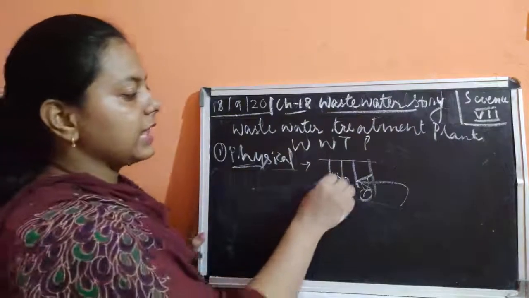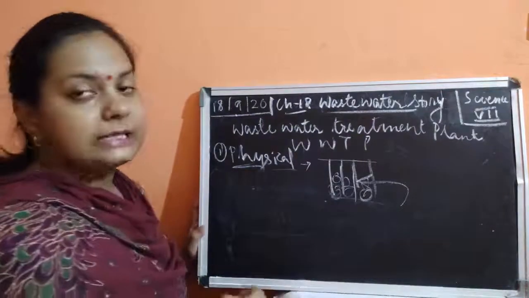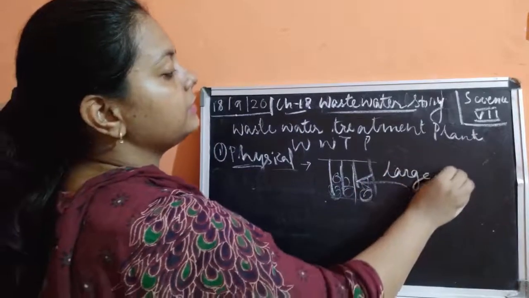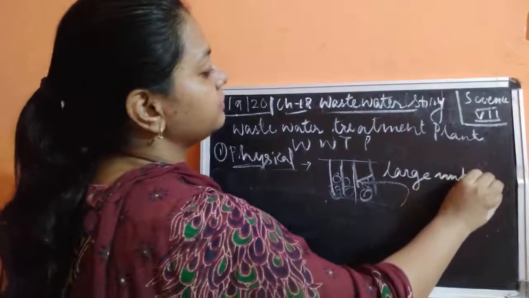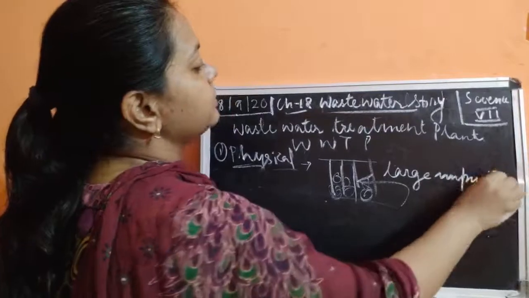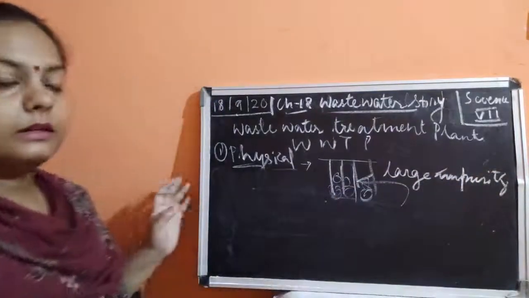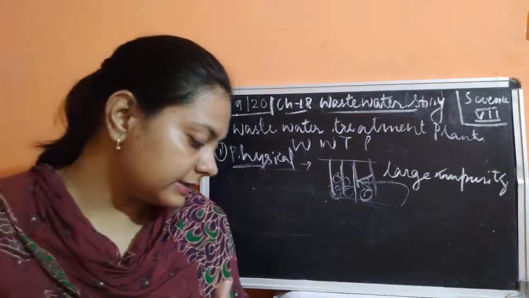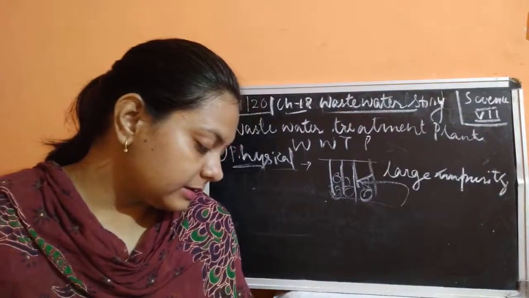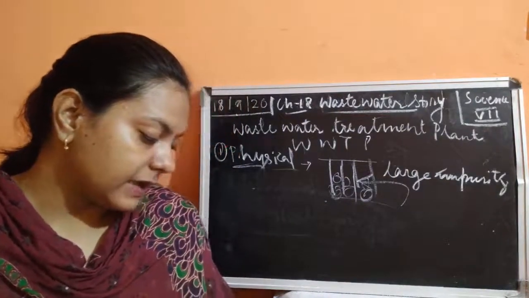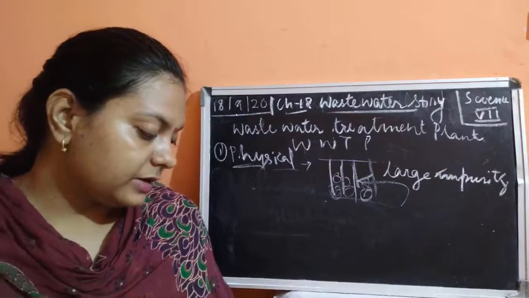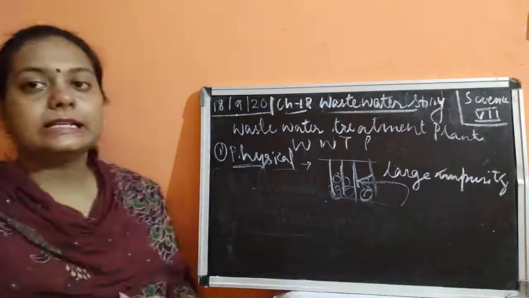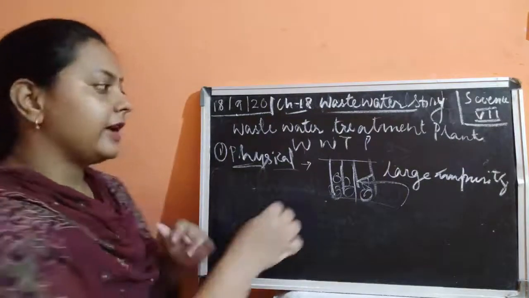Because it acts as a sieve, large impurities like rags, sticks, cans, plastic caps and plastic packets are stopped. You can see these are just like wire mesh.